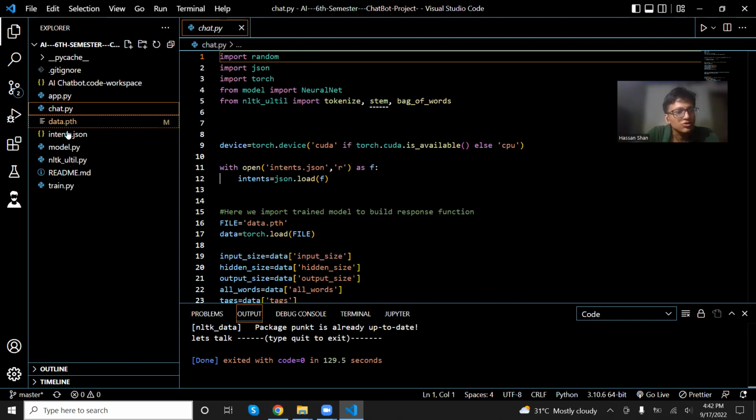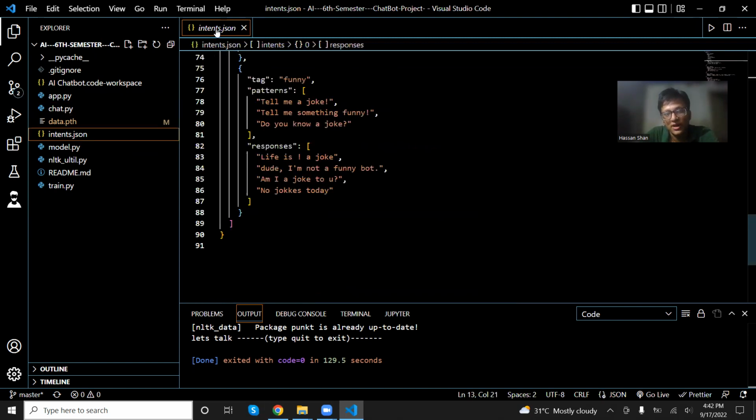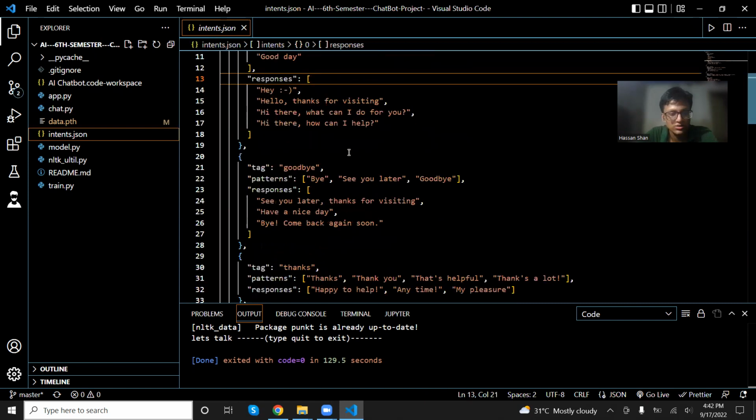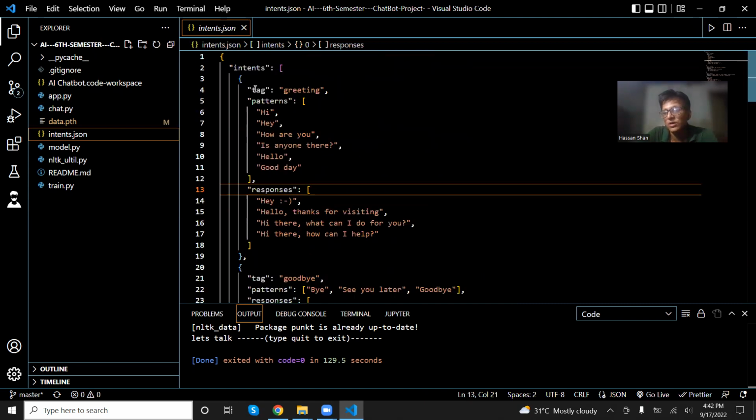The data that I've used to train is here in my intent JSON file. It's all saved in a JSON file, and it has certain tags. They're all saved in one array, so basically we have an array of objects that has multiple arrays in it. That's how it works here.